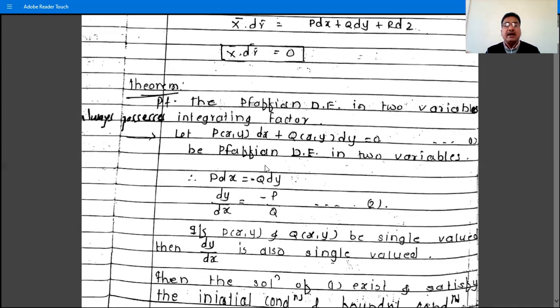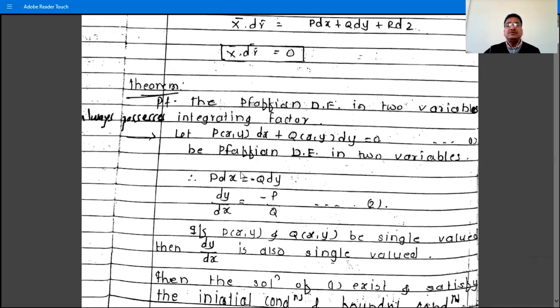And this equation always possesses an integrating factor. That is, we can reduce this equation to an exact differential equation by multiplying by that integrating factor. That is always integrable, either directly or by multiplying by the integrating factor.